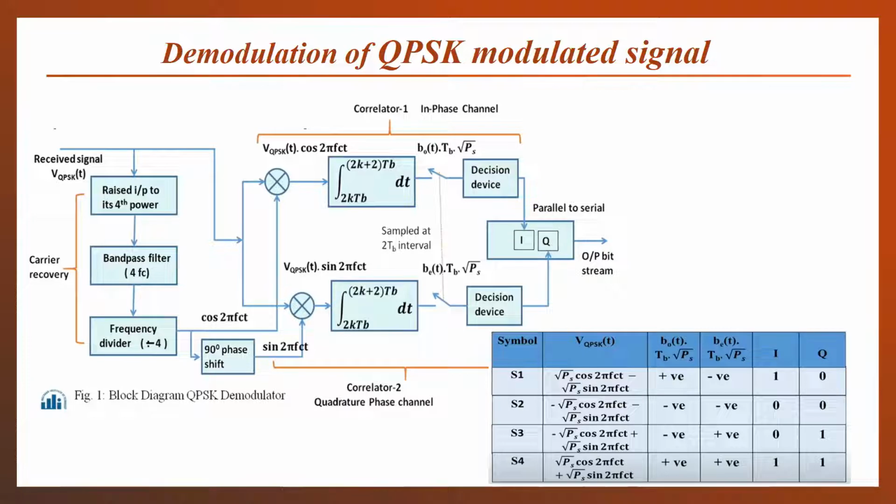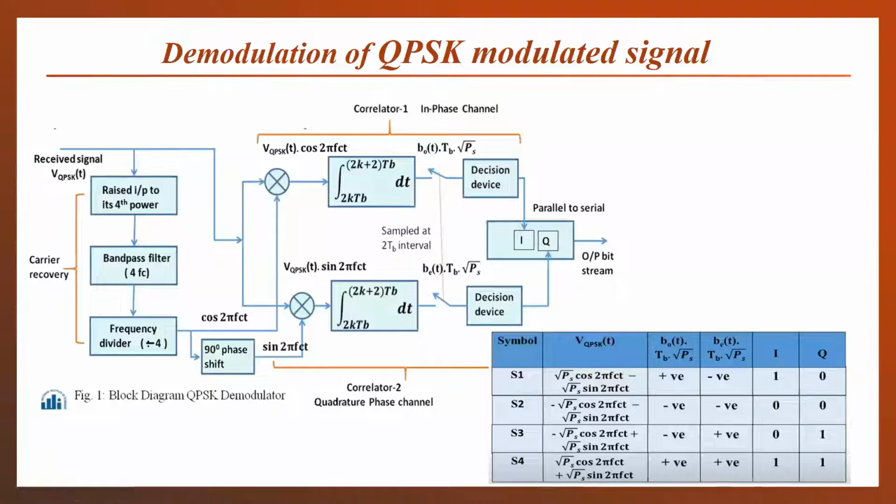Here a table is also provided to be clear about how the I and Q signals will be generated. I and Q mean the in-phase and quadrature phase data signals. Different combinations are provided according to the previous data shown. When the upper output is positive and the lower is negative, then positive may refer to 1 and negative refers to 0. Again negative negative gives 0 0, negative positive gives 0 1, and positive positive gives 1 1.